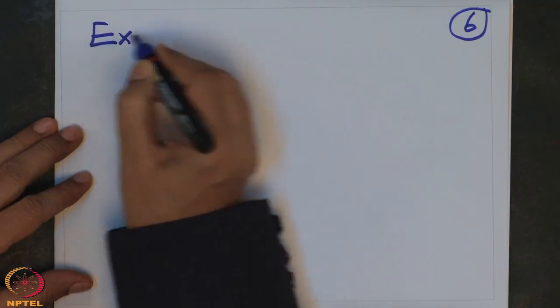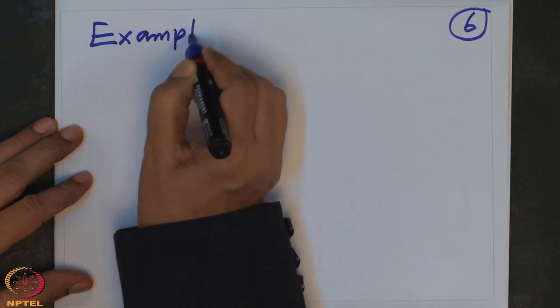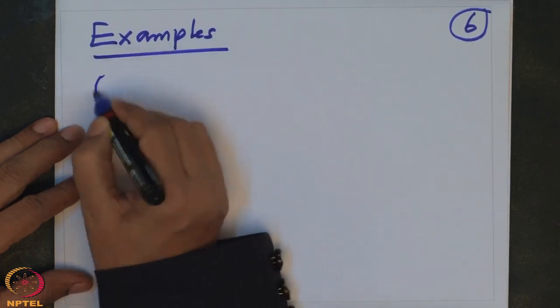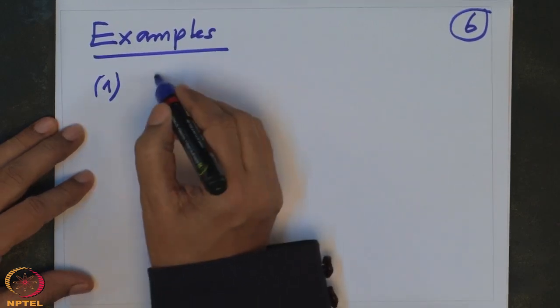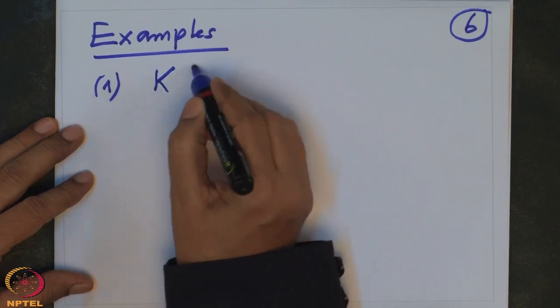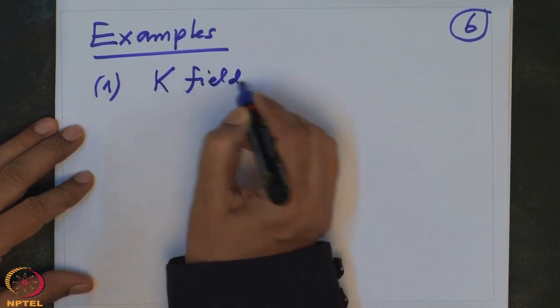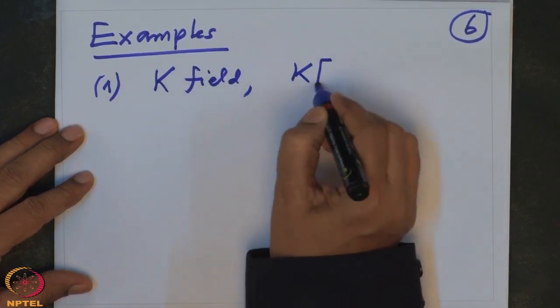So a typical example is the polynomial algebra. This is called an algebra. So let's see some examples. Example 1: K is a field, and then K[x] is the polynomial ring.